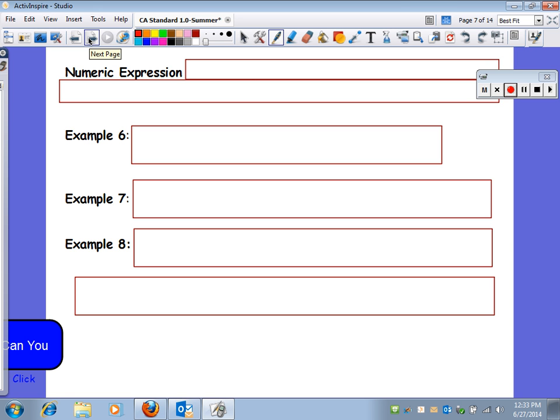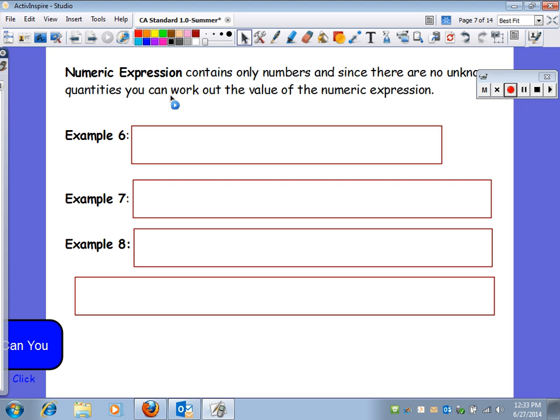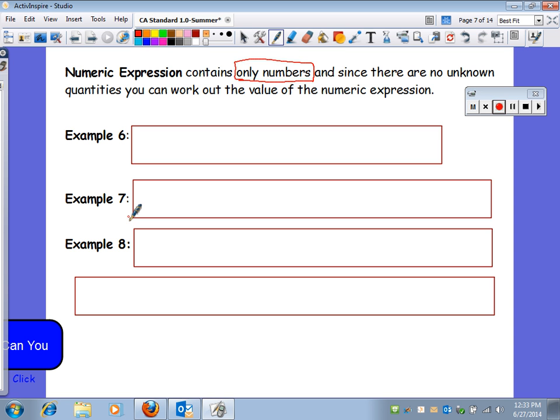All right, a couple things now. In chapter 2, mainly, maybe still some in chapter 1. Numeric expressions contain only numbers, and there are no unknown quantities in a numeric expression. Only numbers. The key thing there, only numbers.